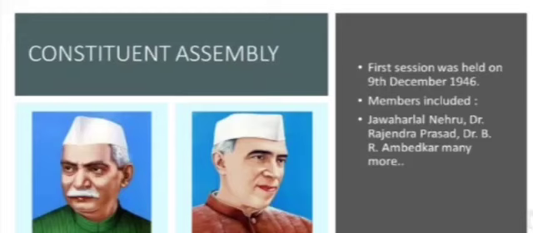Okay, then they sent a cabinet mission comprising 3 British cabinet ministers to study the issue of Indian independence. The cabinet mission recommended the formation of a constituent assembly to frame a constitution for India. The elections for the formation of the Constituent Assembly were held in July 1946, in which 389 members were elected. They were not elected directly by the people, but by their representatives.